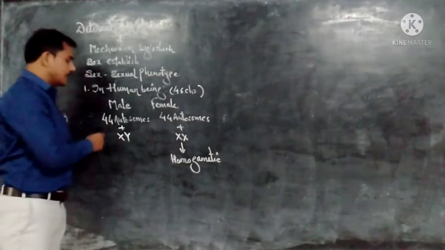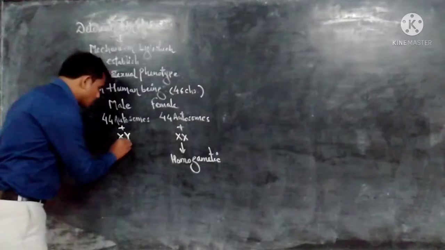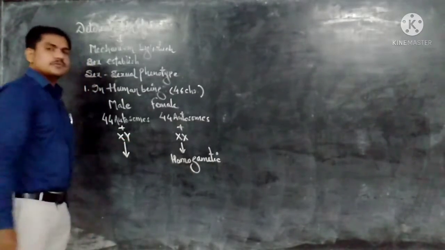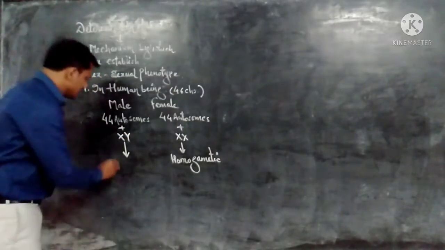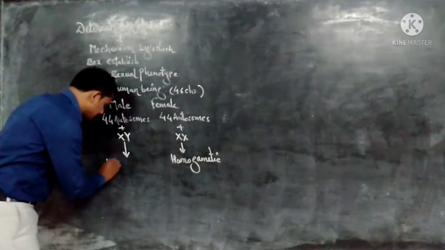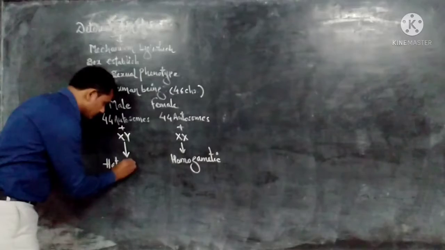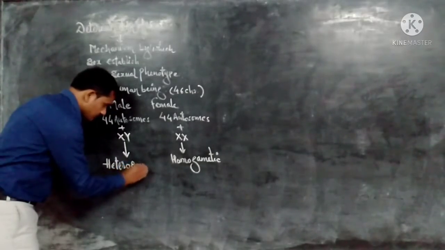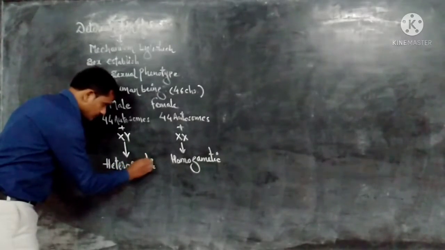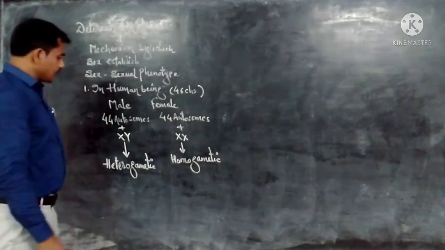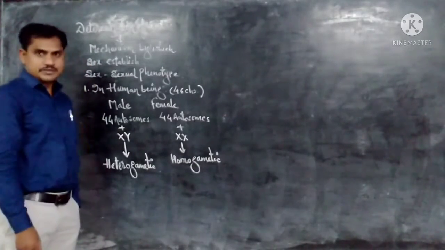While the male produces two different types of gametes, hence it is a heterogamete.